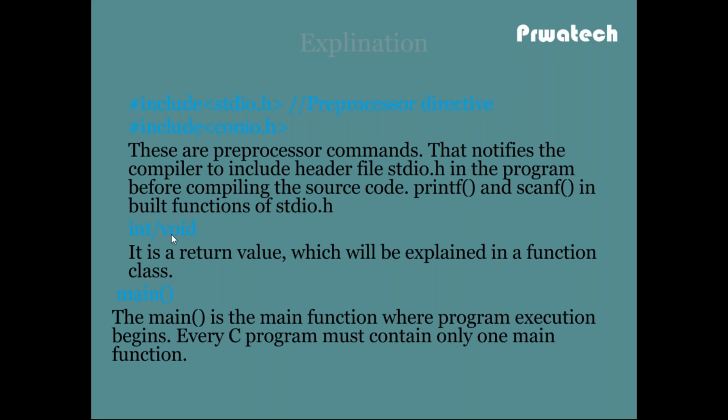So int or void, it is the return value. I will explain these return values in the function class. Main is the main function where the program execution begins. Every C program must contain only one main function. In any programming language, execution starts from the main.